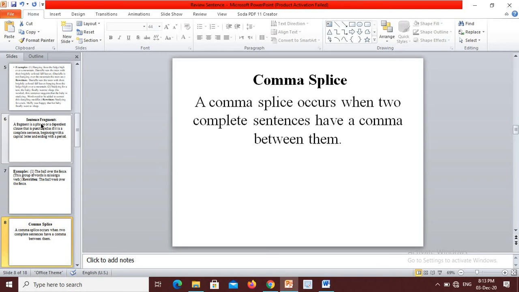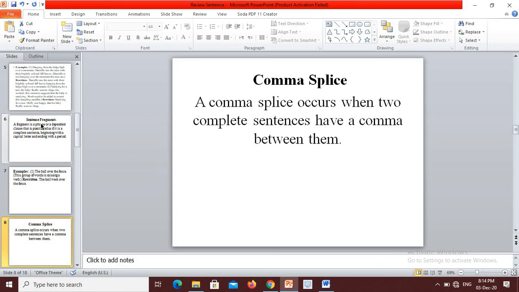Comma splices. A comma splice occurs when two complete sentences have a comma between them. A comma is not strong enough to stand alone as sufficient punctuation between two complete sentences. A complete sentence contains both a subject and a verb and expresses a complete thought. Dear students, there are 4 basic ways to correct a comma splice. Put a period between the two complete sentences, making sure that the first letter of each complete sentence is capitalized.